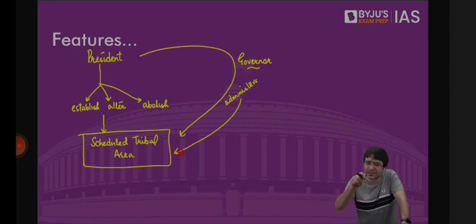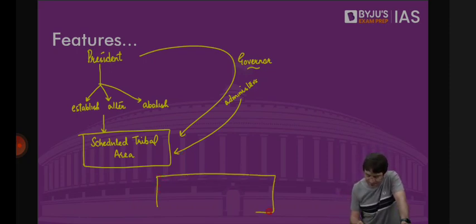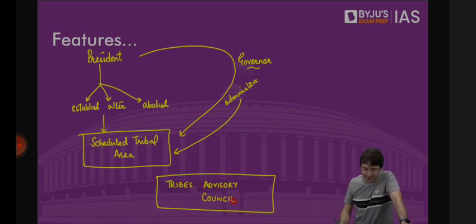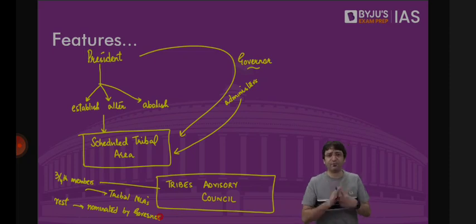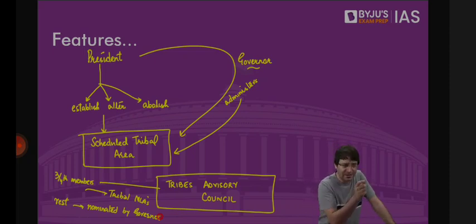And how does the governor administer the scheduled tribal area? By establishing a council known as the Tribes Advisory Council. In this Tribes Advisory Council, 3/4 of the members will be the tribal MLAs, the rest nominated by the governor. Schedule 5 of the Constitution talks about the administration of a scheduled tribal area. The president can establish a tribal area, alter a tribal area, or abolish a tribal area. And now it is the responsibility of the governor to administer this tribal area.